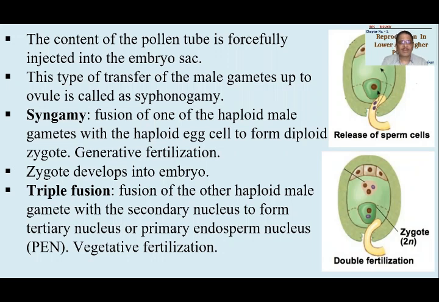A pollen grain from this male plant having 8 chromosomes was shed onto the stigma of a female plant having 6 chromosomes. Then there was a fusion, double fertilization carried out. How many chromosomes will be there in the primary endosperm nucleus? My question is very simple. PEN means primary endosperm nucleus, or triploid nucleus.